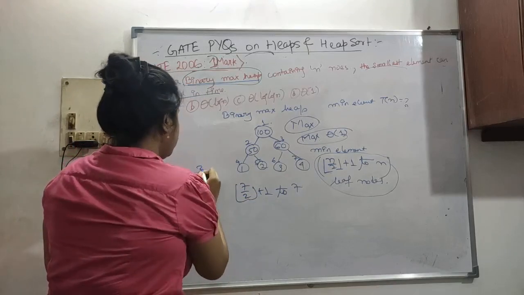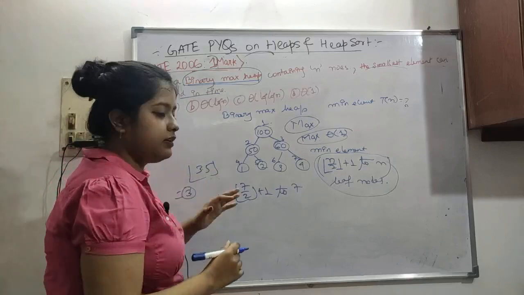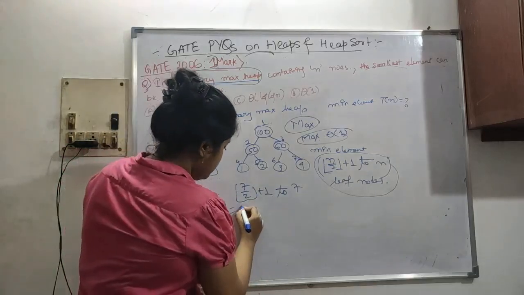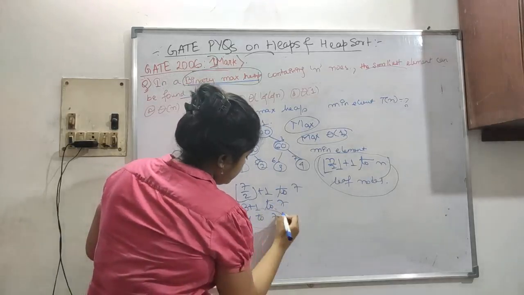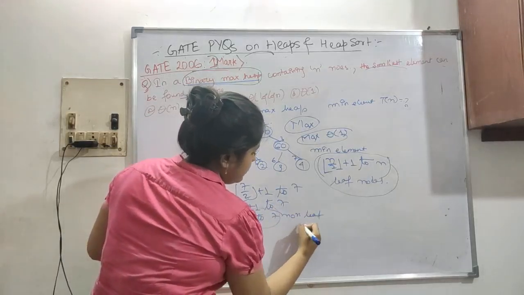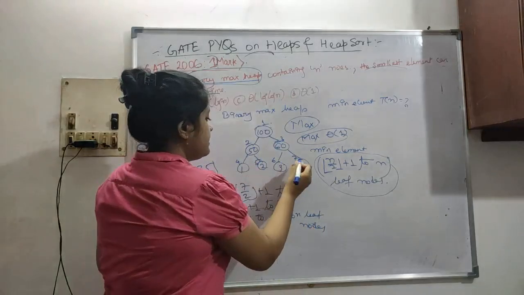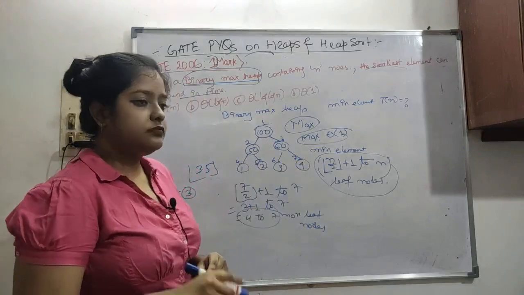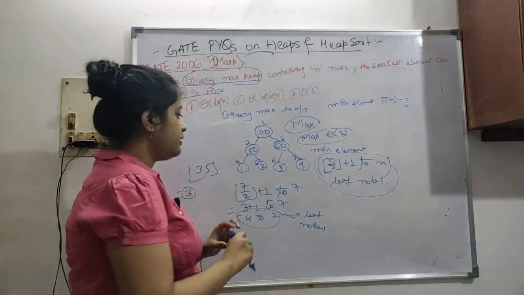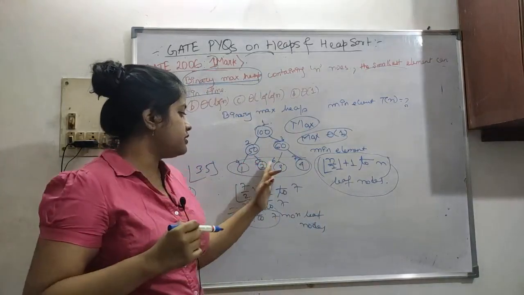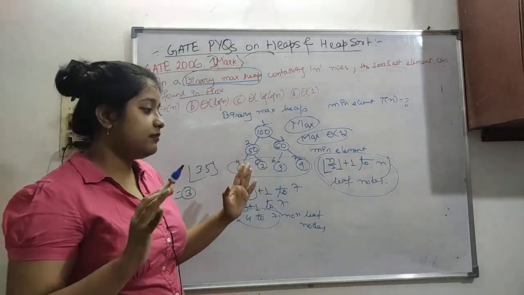Sorry, my mind was doing something else. The floor of this means 3, because floor means the lowest value. So 3 plus 1 to 7, that is 4 to 7. These are our leaf nodes, actually. Here you can see 4, 5, 6, 7. So in a max heap, the minimum element can be present at any of these leaf positions. Sorry, I was just thinking something else.